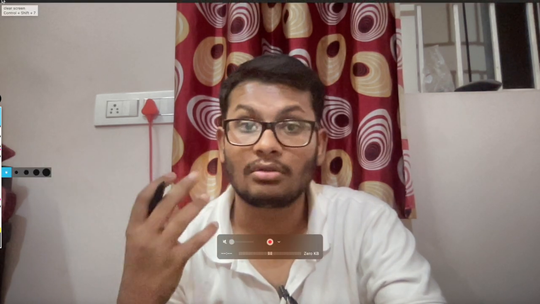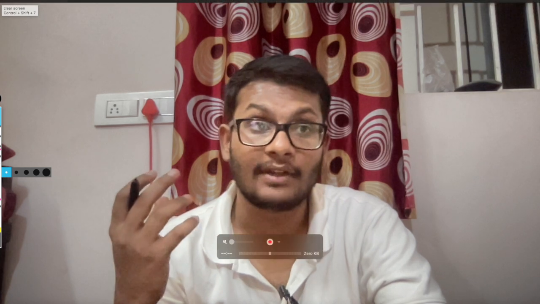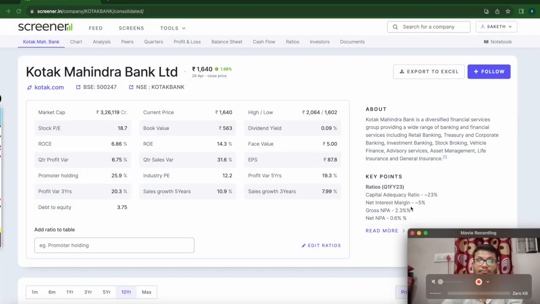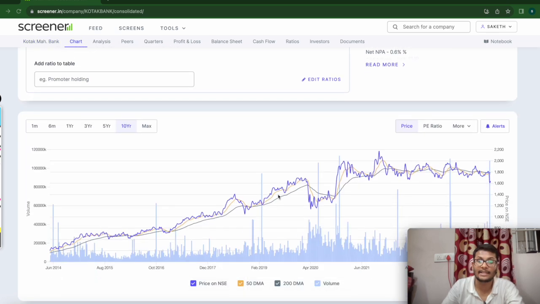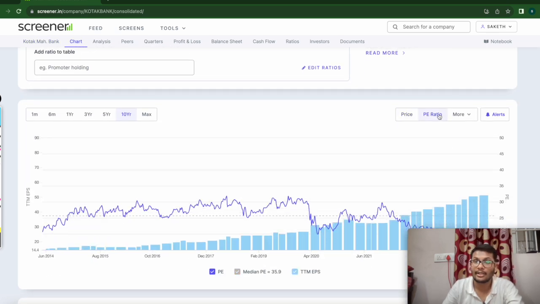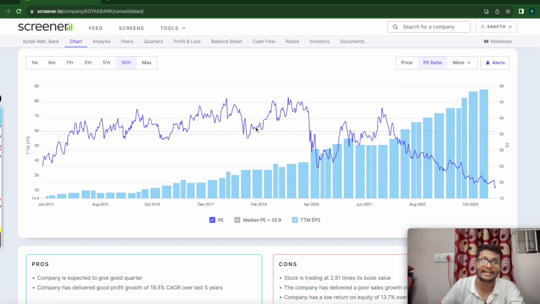And if you see, EPS has gone up very much, and you can see the PE ratio has gone down. It is much lower than its maiden PE. It is somewhere around 13 to 14, right? So it is somewhere around 13 to 14. So what happens here is this is called a time correction.